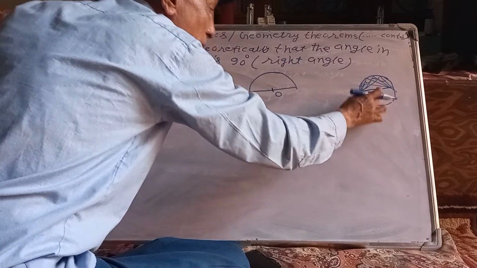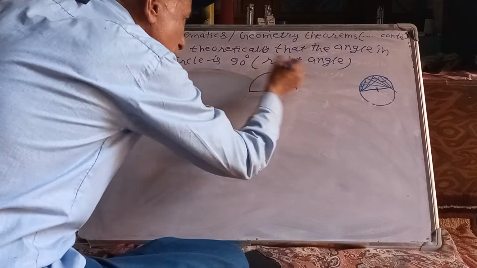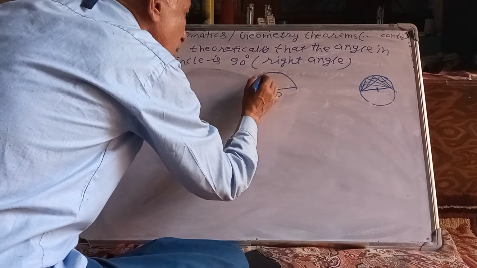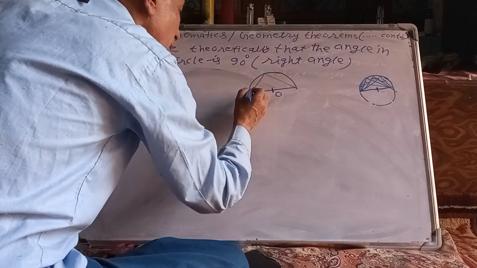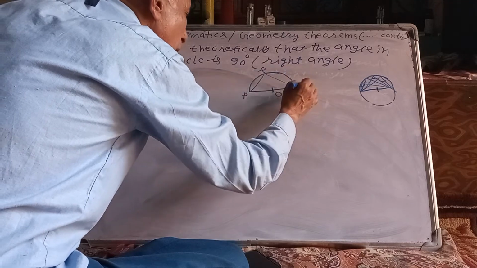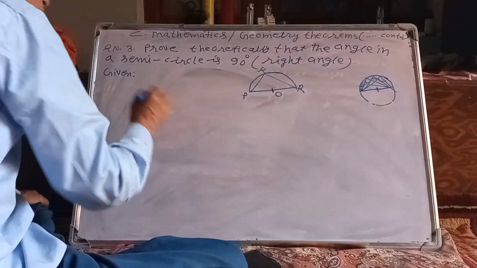That is experimental truth. But theoretically, this is a semicircle. O is the center. You can draw any angle like ABC, PQR. To prove this angle PQR is 90 degree, how to prove?